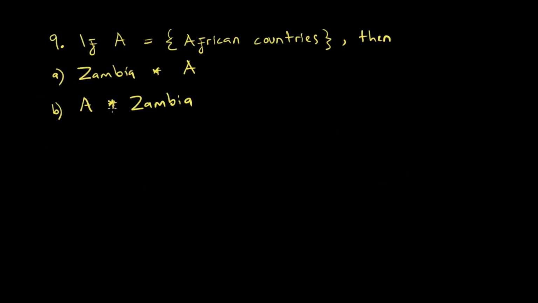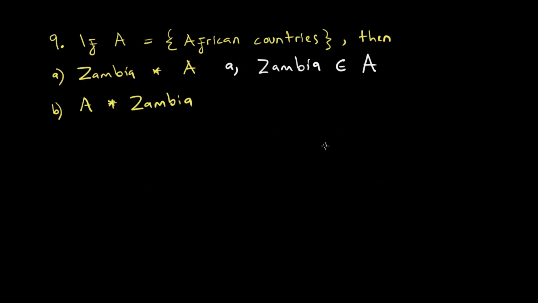African countries. So how do we do it? Here, our answer is simply going to be Zambia as a country is an element of the set of African countries. As simple as that, as straightforward.